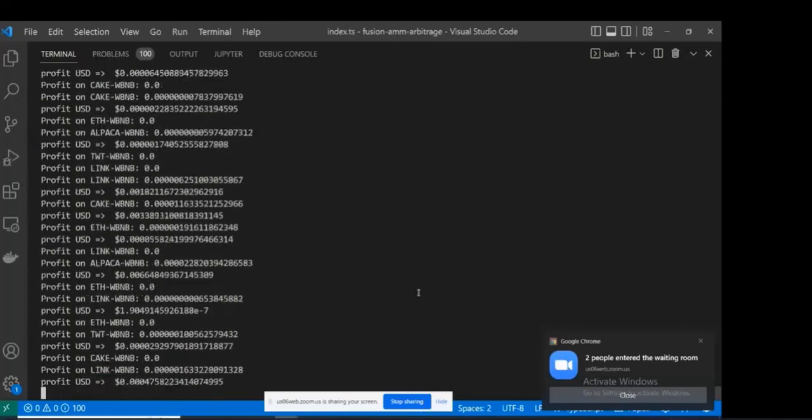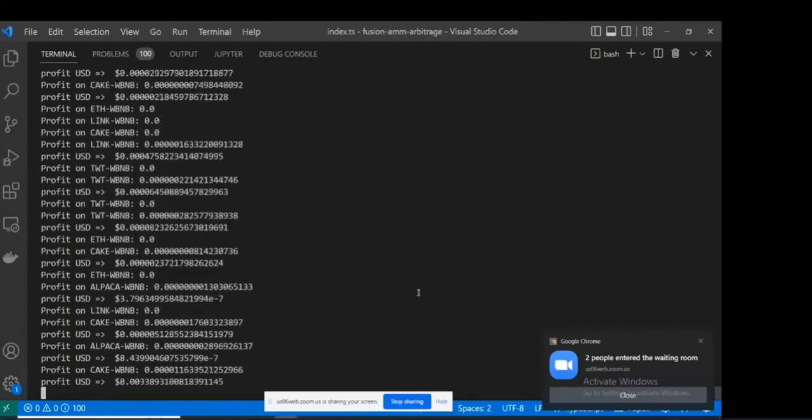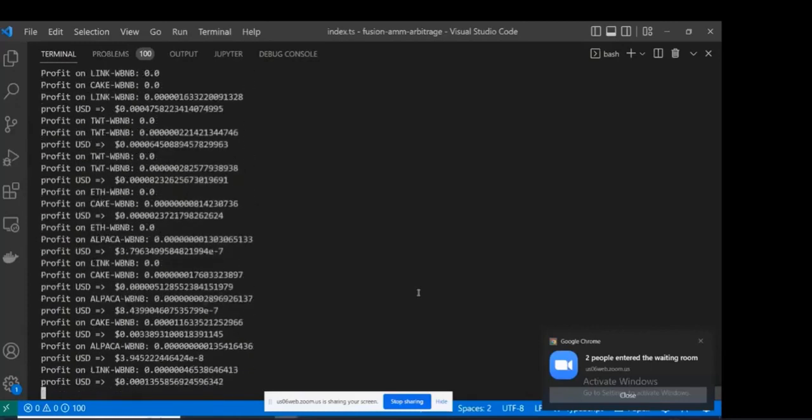And then lastly, at the end of 24 hours, your earnings are moved into your account, your Fusion wallet, and that's how you make money at this time.